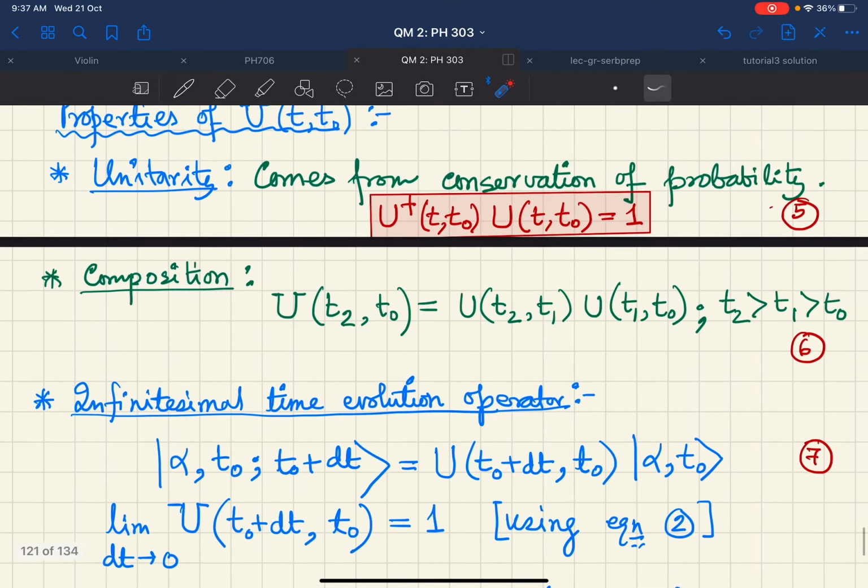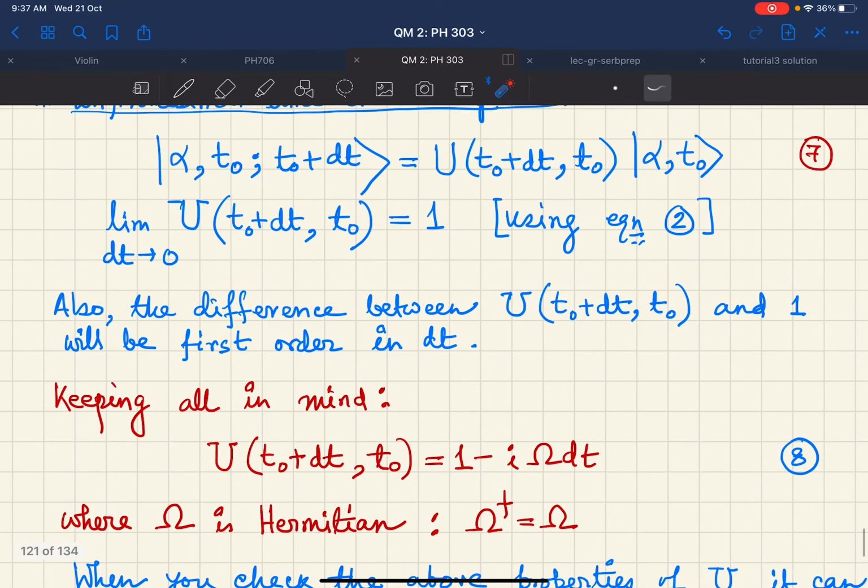So here, if I choose dt to 0, then this has to be identity. There is no other way. In the limit dt going to 0, this U operator, the infinitesimal time evolution operator, has to be unity.